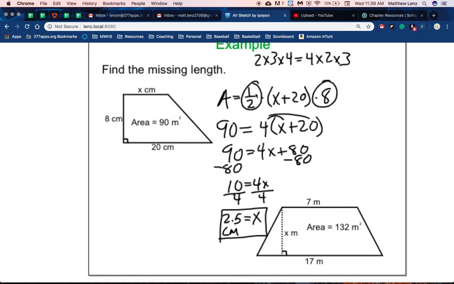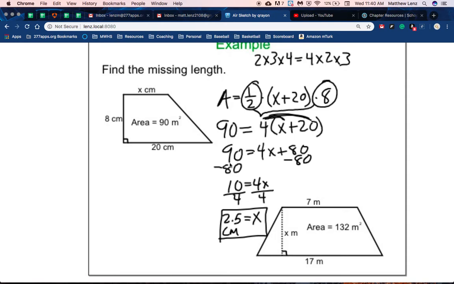Okay. So to just make sure you see what happened there, to get that 4, we multiplied the 1/2 and the 8 together. Even though they weren't next to each other, you can rearrange them and multiply them together. Then I distributed the 4 into the parentheses. And from there, now it's a two-step equation. Subtract 80, divide by 4. You get 2.5 centimeters for the length of the top base.